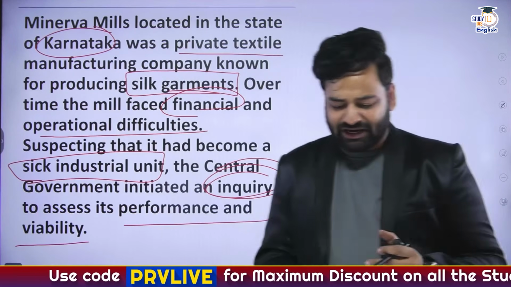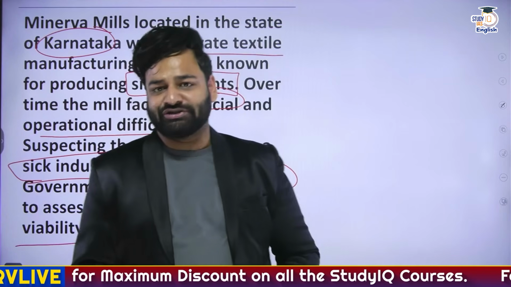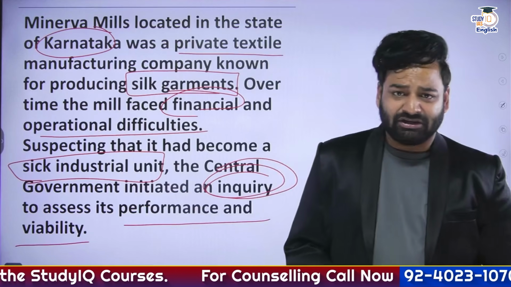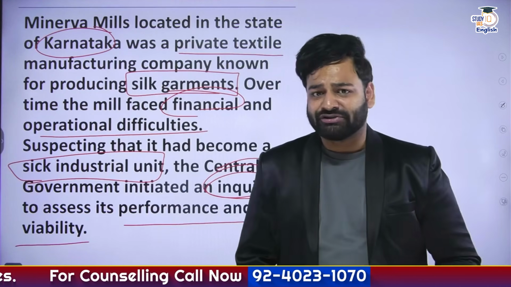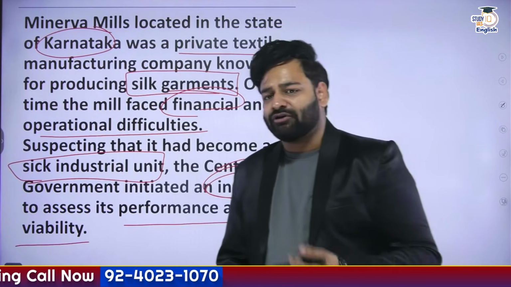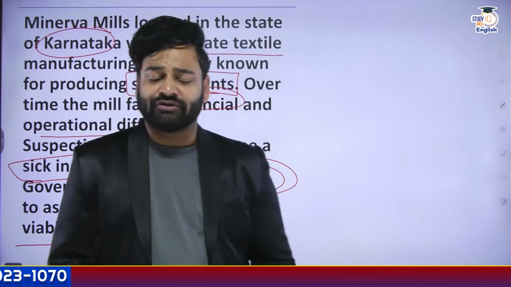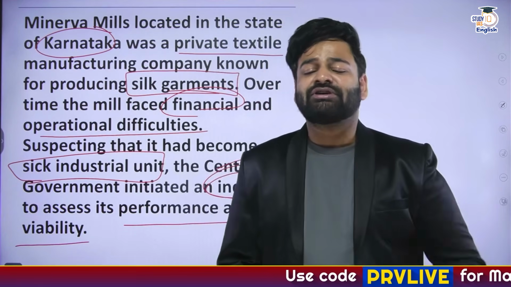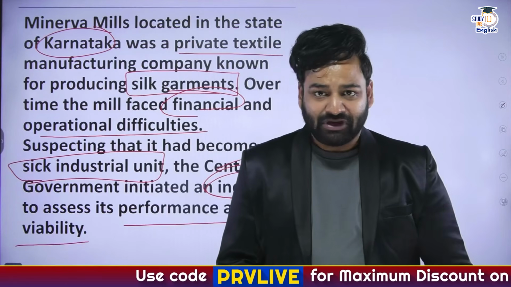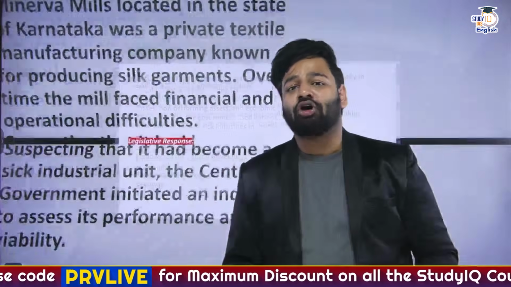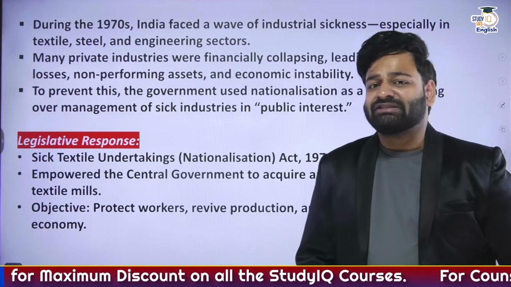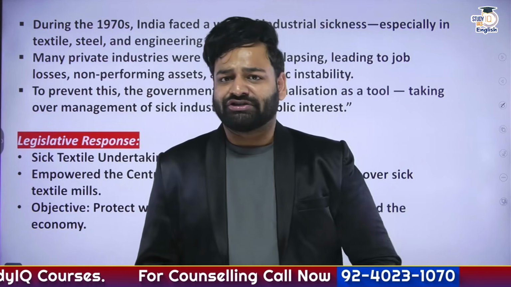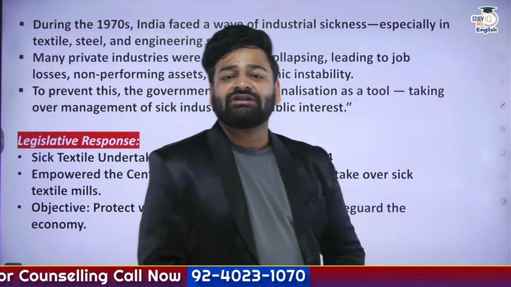So it was an industry. See, India at that time was focusing more on socialism. So if an industry was continuously going under operational difficulties or financial losses, obviously it was becoming difficult for the stakeholders, directors, or the owners of the company to provide proper remuneration and salaries to the workers. That was ultimately impacting national growth and development. Hence, in order to overcome all of these issues, during the 1970s, India formalized some legislations that were focusing more on socialism, but ultimately that disturbed the capitalist class.